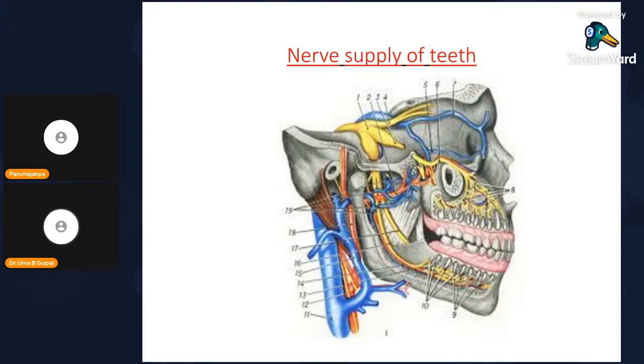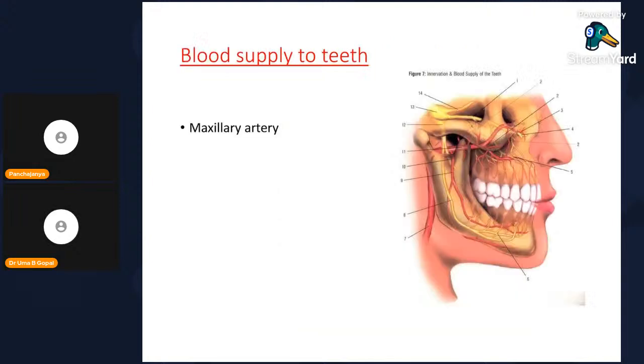See the nerve supply of the tongue. Observe the yellow colored nerve passing. You can see the trigeminal nerve also there, made up of three roots: ophthalmic, maxillary, and mandibular. You can see the maxillary passing through the inferior orbital foramen and then distributing, and the mandibular nerve passing through the foramen ovale and foramen rotundum. These are the two openings through which it passes from the cranial cavity out and extends to supply each root of the teeth. Blood supply to the teeth, maxillary artery. You can see there.